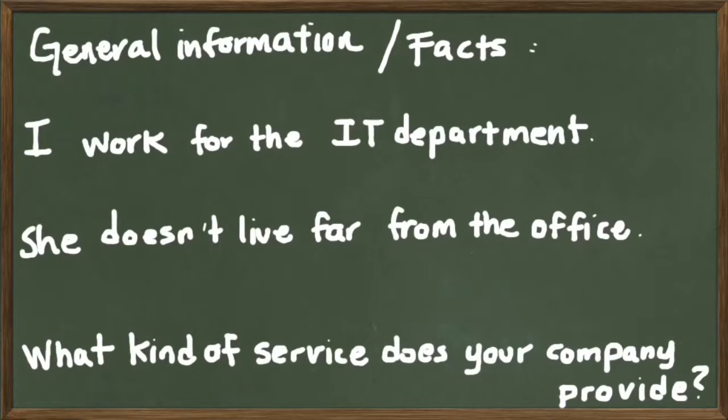Now, the second one is general information. So we have three examples. Example number one, I work for the IT department. Example number two, she doesn't live far from the office. Example number three, what kind of service does your company provide? Let's analyze this. Don't forget that all sentences and questions require a subject. In this case, I, she, and your company.